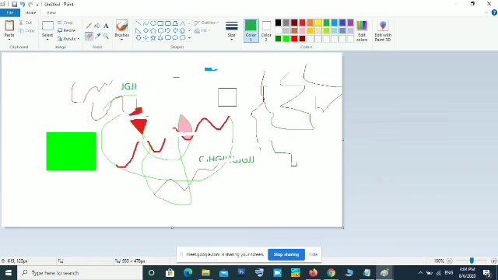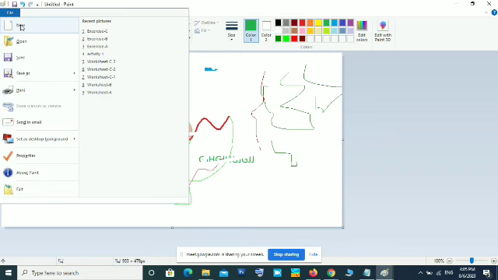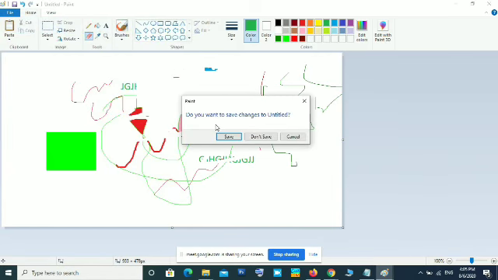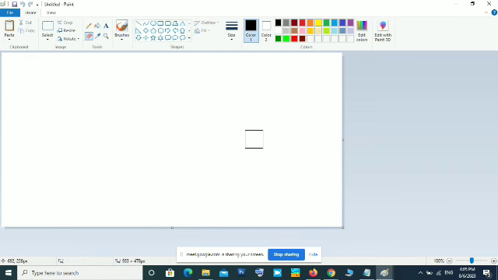If you want to erase the complete file, the easy method is to open a new file. Click the paint button, take New, and when it asks whether to save it or not, don't save. Now you will get a new canvas, a new painting area.